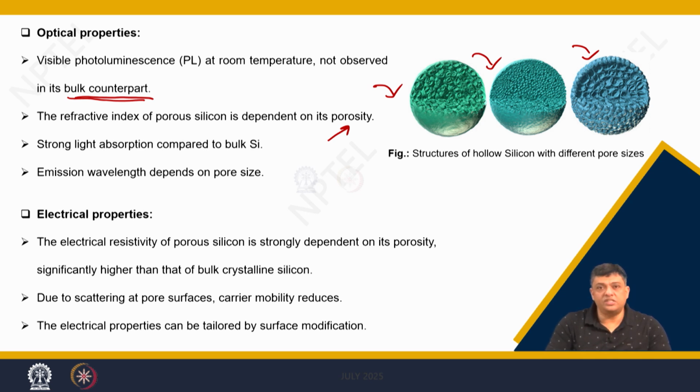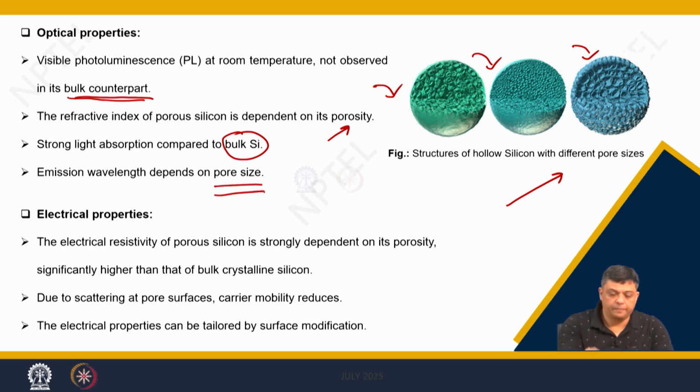And because of this, strong light absorption occurs in these porous silicons when compared to solid bulk silicons. And the emission wavelength is directly dependent on the pore size. Similarly, you will find that the electrical properties can be tuned by modulating the porosity in them.